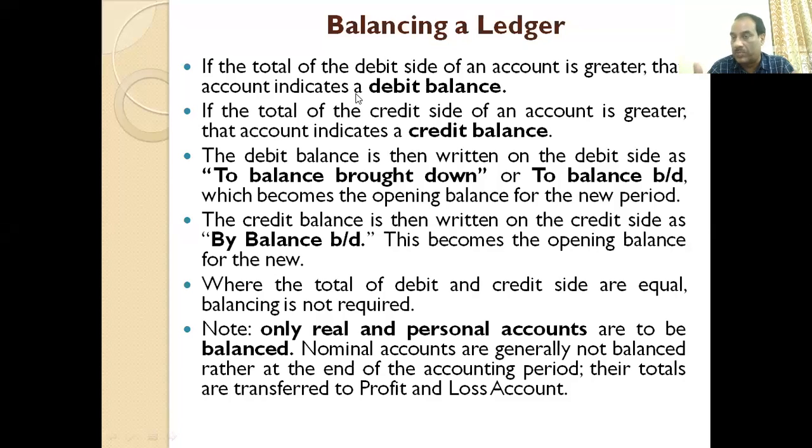So if it is prepared today, we will write at the last line that there is a balance. If there is a debit balance, then we will write "To balance BD", and if it is 5,000, we will write 5,000. If it is a credit balance, then we will write "By balance BD". Credit is more, and then we will write the amount, and the same amount will become the opening balance for the next day, the next transaction, and there we will write it again.